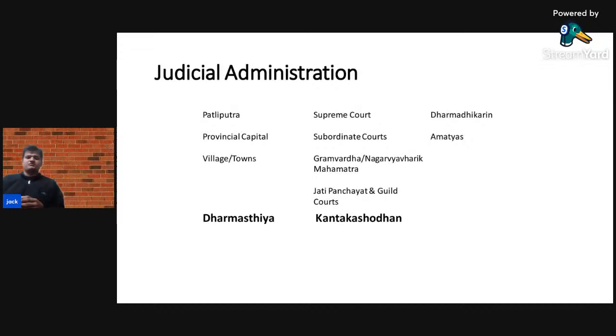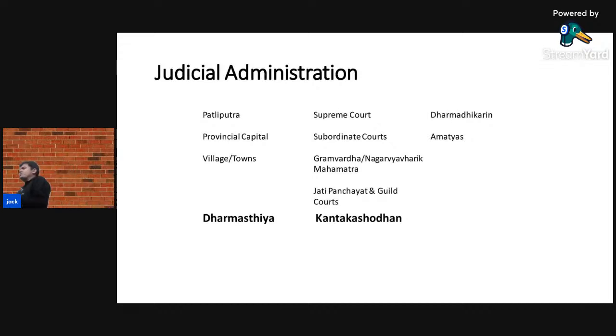The villages and towns had their own semi-autonomous judicial system, and these were headed by the Gram Vardha or the Nagar Vyavarik Mahamatra.